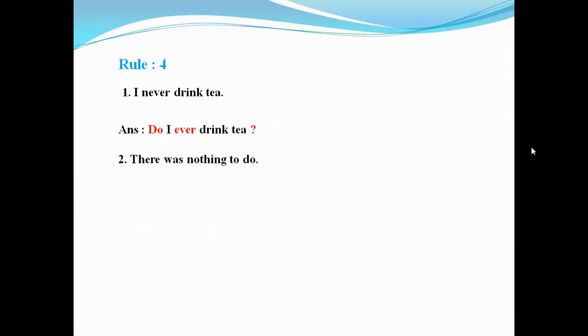Dear students, now rule 4. I never drink tea. This is a negative sentence. So if we want to transform it into interrogative, it will be an affirmative one. So use do at the beginning of the sentence and ever instead of never. So the answer is, do I ever drink tea? Number 2, there was nothing to do.